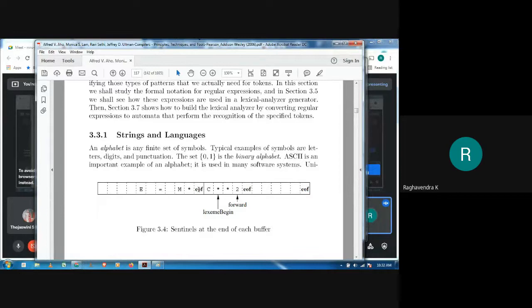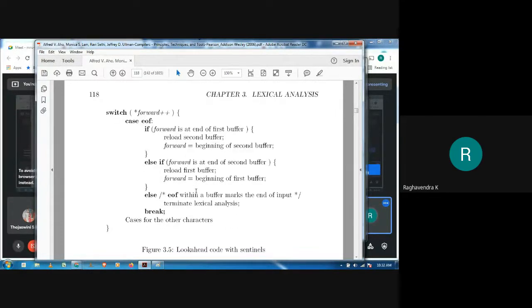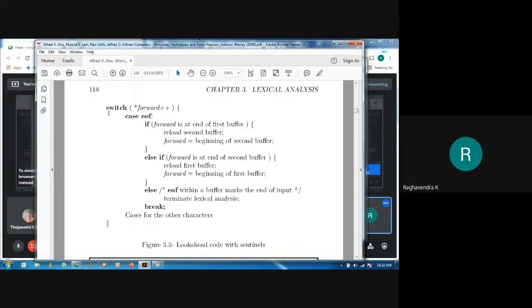So the same concept is used, but this time instead of doing two checks, we are restricting it to a simple multi-way branching. It would look something like this. I hope you are able to see this code. It's a multi-way branch, so we're using a switch statement. As I'm incrementing forward, star forward, dereference the pointer and check what character you are currently looking at.